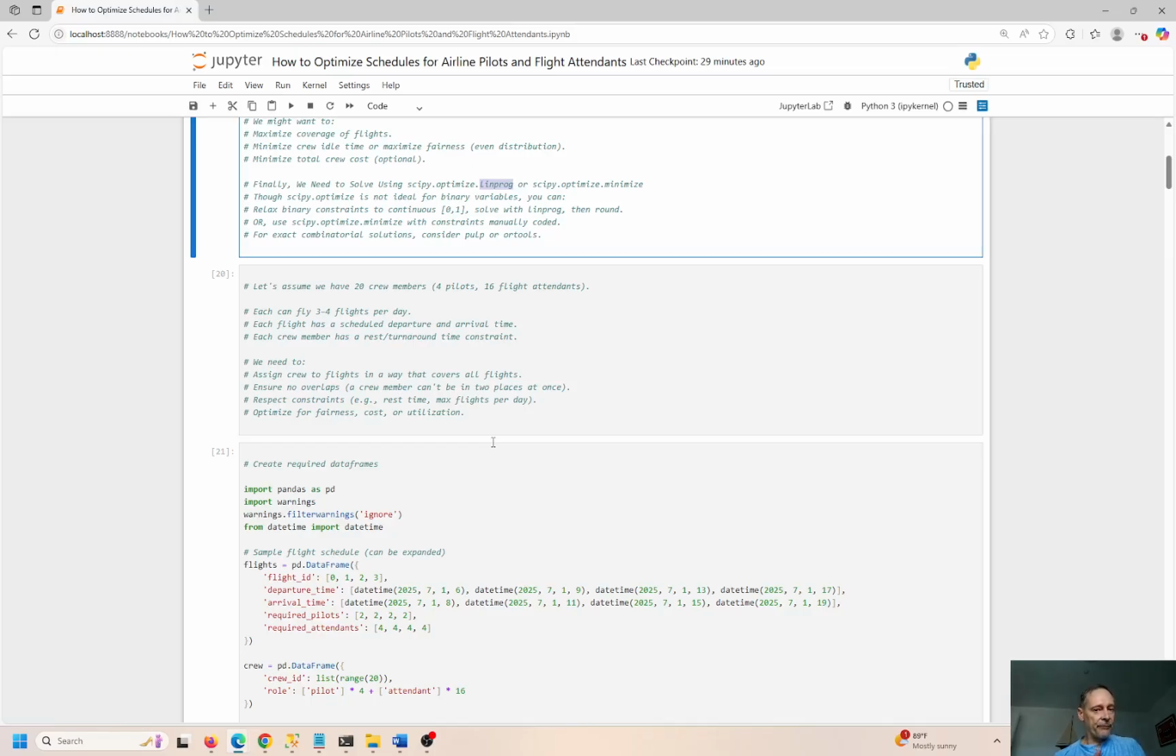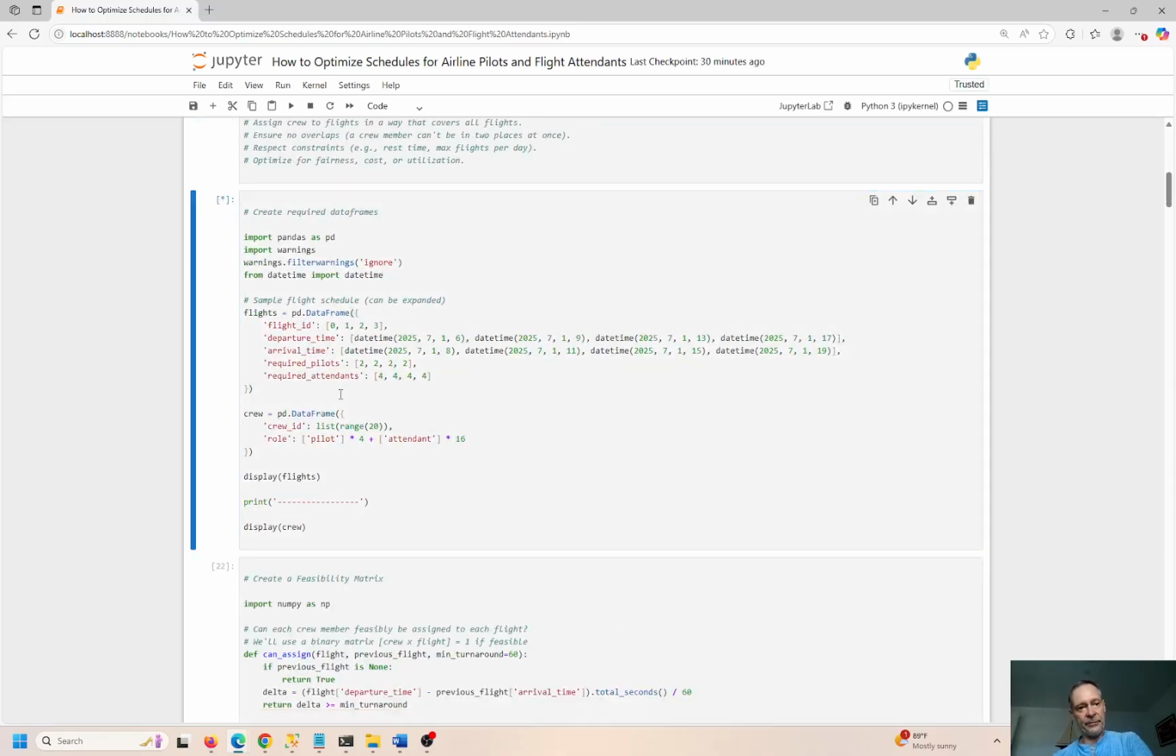Here's the execution. We have 4 pilots, 16 flight attendants. You can fly 3 to 4 flights per day. Each flight has a scheduled departure and arrival time. Each crew member has a rest or turnaround time constraint. Okay, we need to assign crews to flights in ways that cover all the flights and ensure no overlaps. A crew member can't be in 2 places at once, obviously, right? That's physically impossible. Respect constraints: this is the rest time, the maximum flights per day, and how much time you get to move from one airplane to another as you're disembarking the plane that just arrived and getting ready to get on the plane that's getting ready for departure, and optimize the fairness, cost, and utilization of everything.